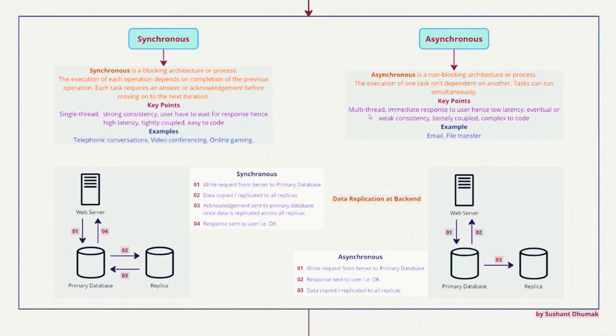We can use multi-threading. It will be low latency, but eventual and weak consistency will be there in this kind of architecture. We've also seen examples of how the request goes from the web server to the primary database and then to the multiple replicas. So this is what we have seen on synchronous and asynchronous.